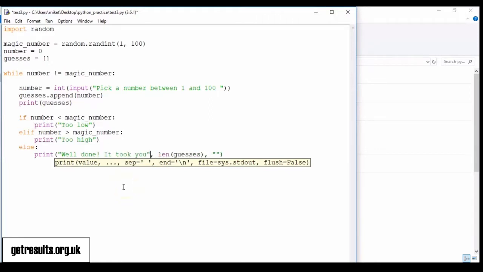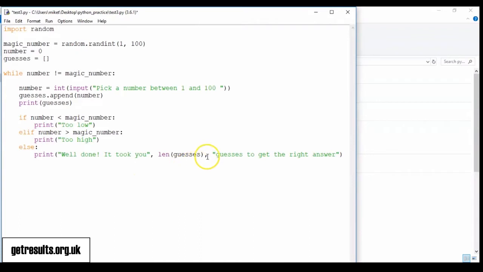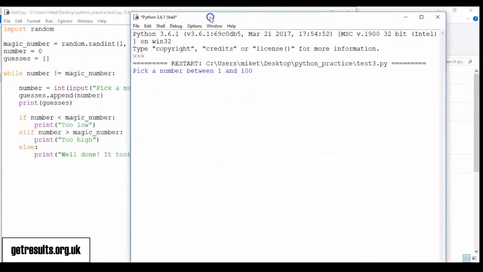It took you, and then whatever number it took, guesses to get the right answer. And that should complete it really. It's got everything that we want in it there. There's the reference, so that it should print out a number there for us and make the sentence at the end make sense.